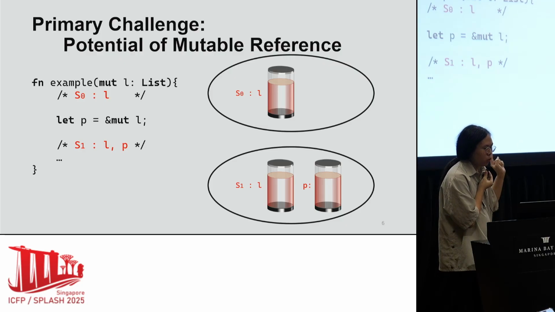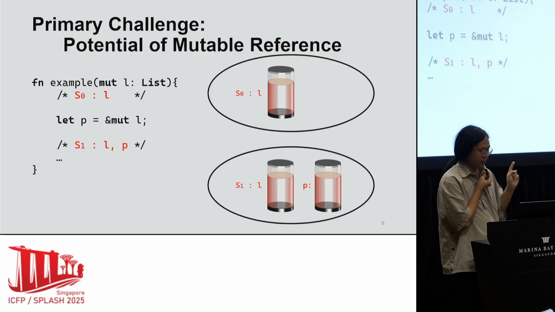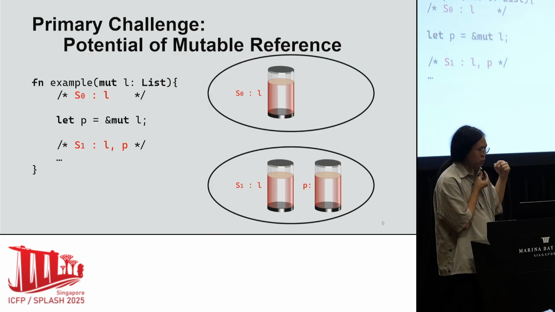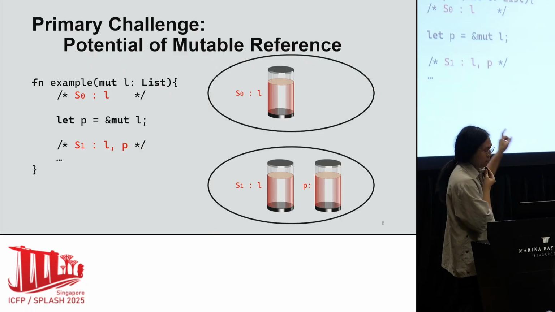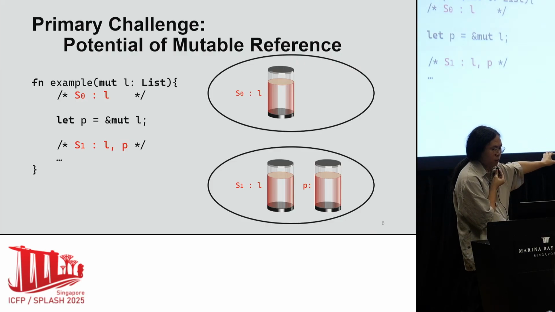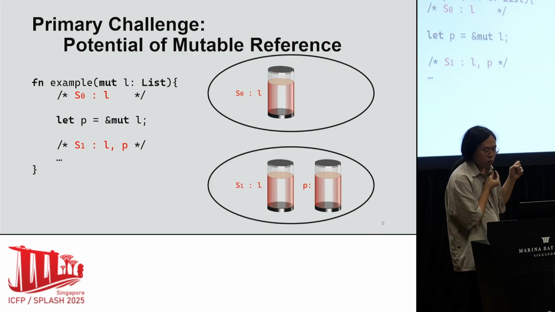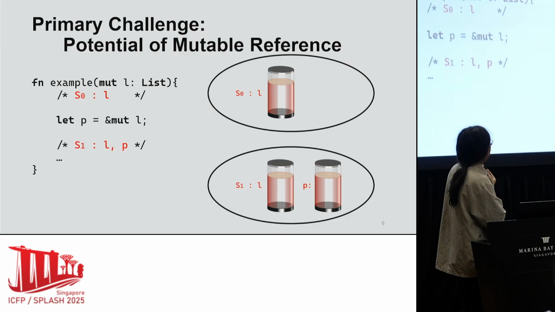However, this approach violates an important invariant. The total potential should be conserved. Simply summing up the potentials of each variable at S1 will introduce additional potential. In this example, it exactly doubled the potential.